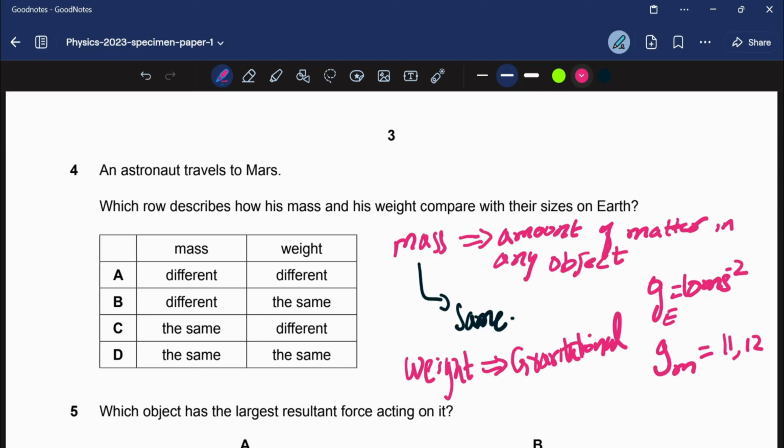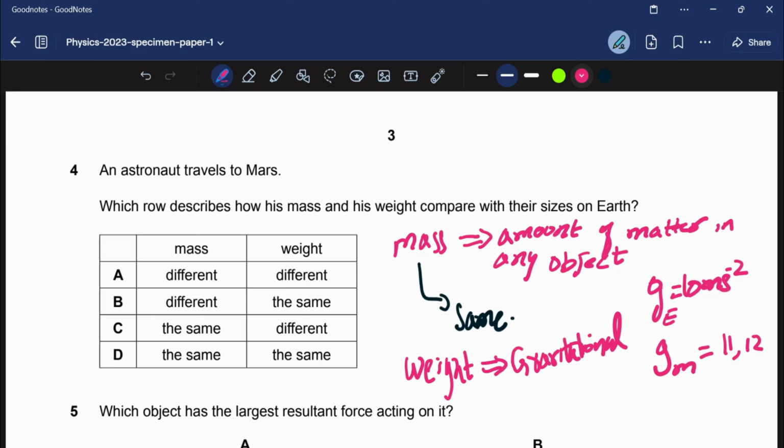Why am I saying this? Because the planets are different. Their mass is different. Mars is, I believe, bigger than Earth. That's why I'm saying the acceleration due to gravity will be different on these two planets, and that's what weight depends on. So the weight will be different.